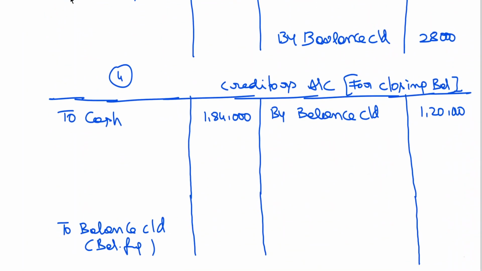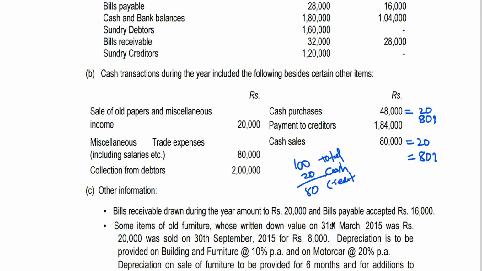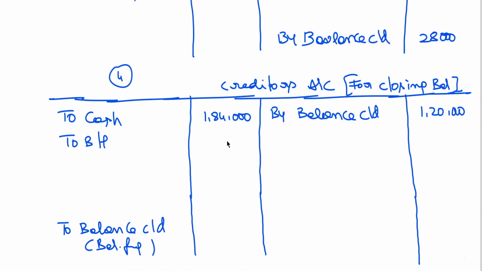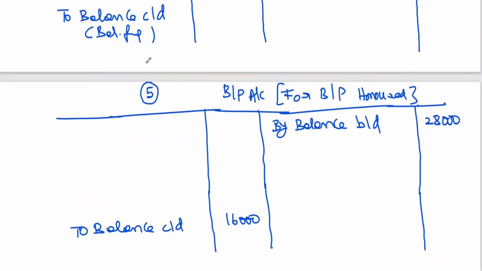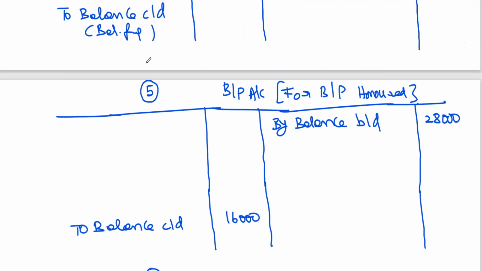Bills payable accepted means the entry is creditors account debit to bills payable. Bills payable account entry: creditors to bills payable, in bills payable by creditors, 16,000.